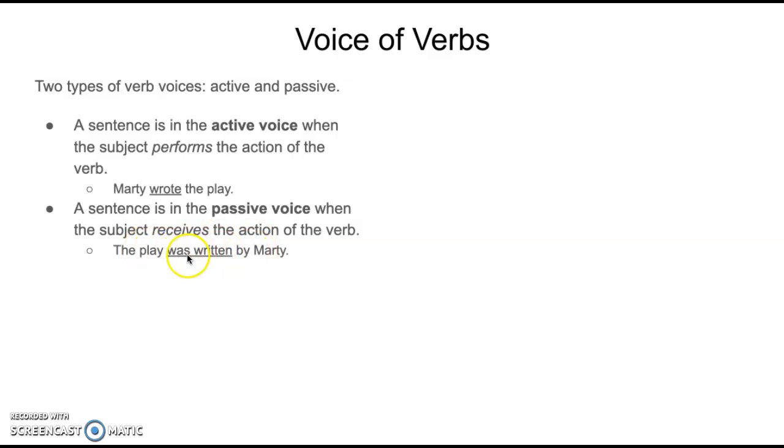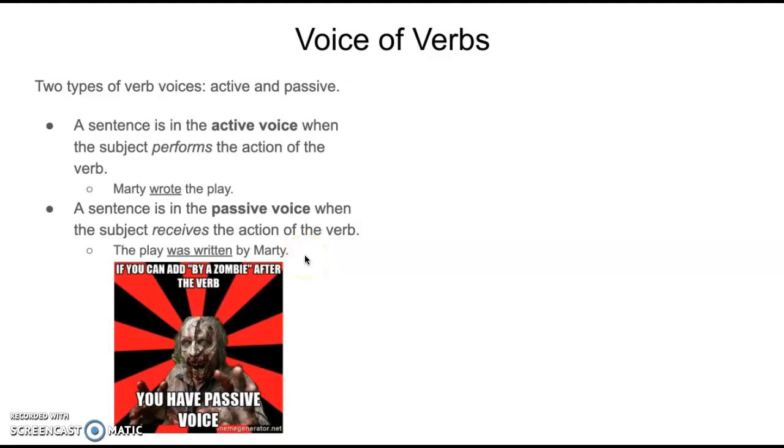Okay? It's backwards, basically. Marty, subject, is writing the direct object, the play. But the way it's written out, it's passive. It's backwards. Here's a hint. If you can add the phrase "by a zombie" after the verb, you've got passive voice. Marty wrote by a zombie? Nope. The play was written by a zombie? Yep.